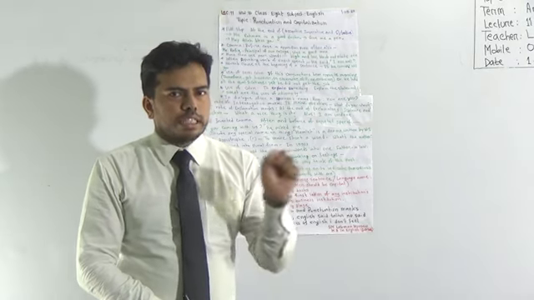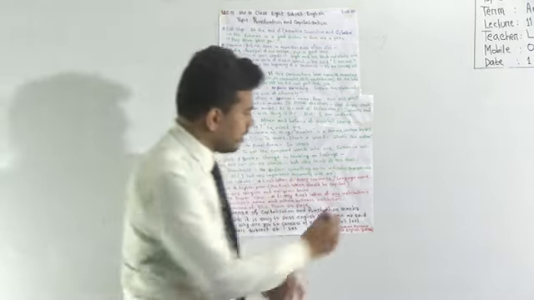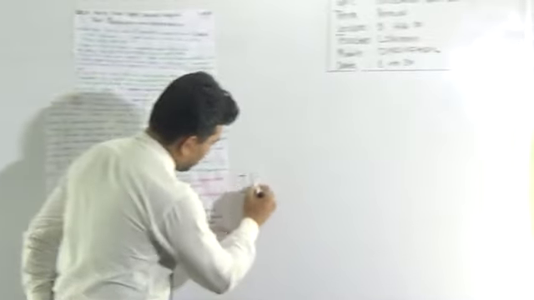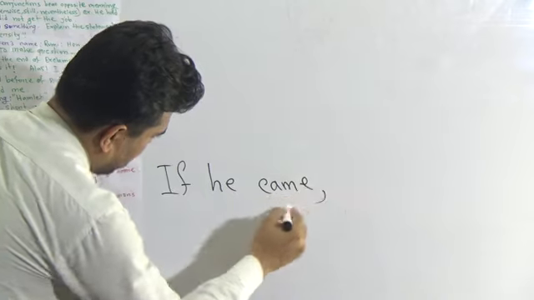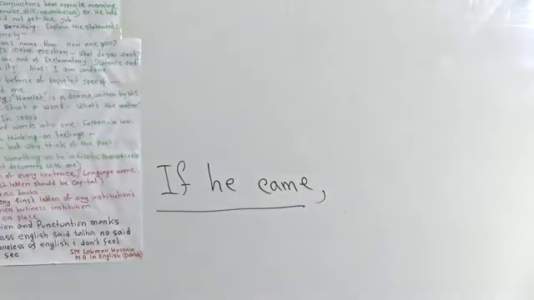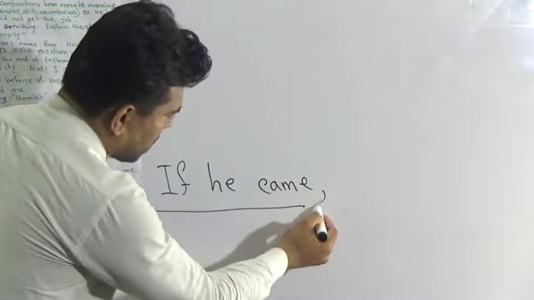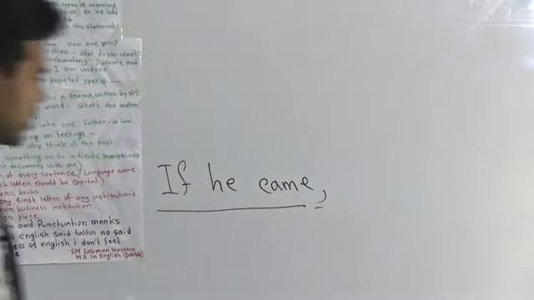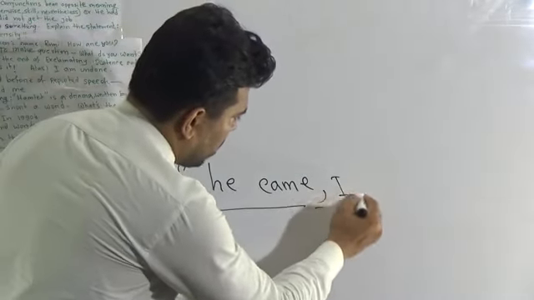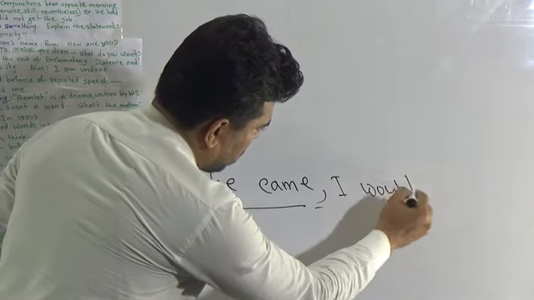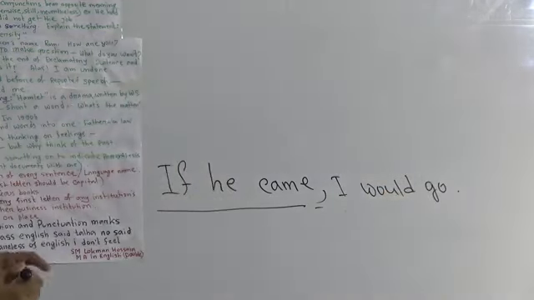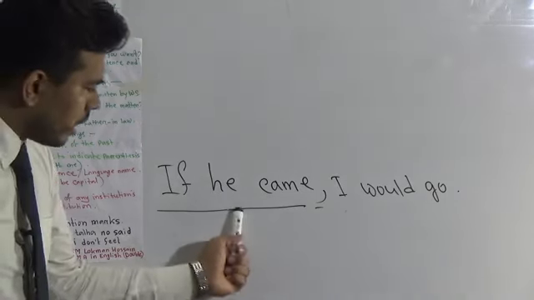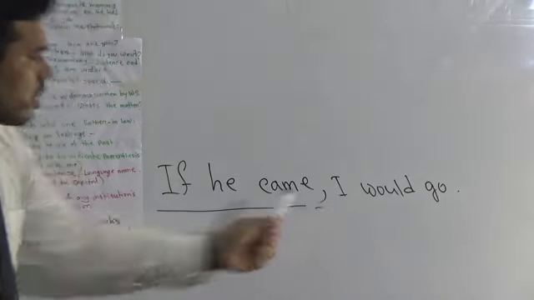If he came is our adverbial clause, and after this adverbial clause we must give a comma. Then the rest of the sentence, I would go. So after an adverbial clause we must use comma.